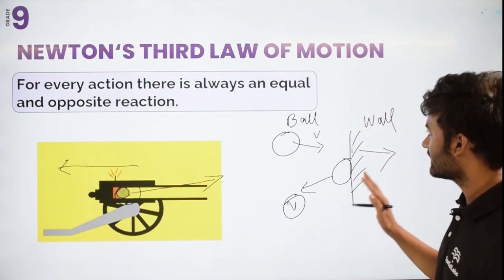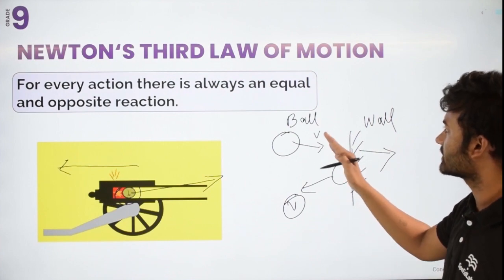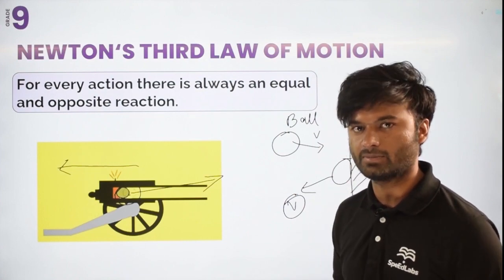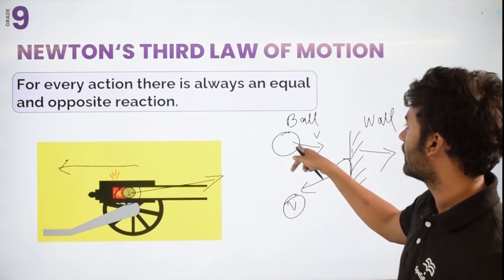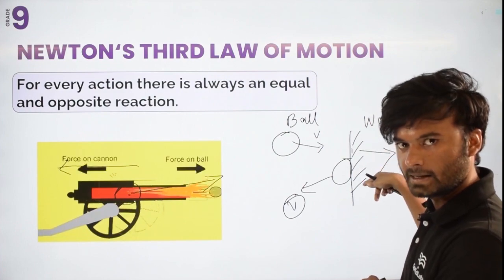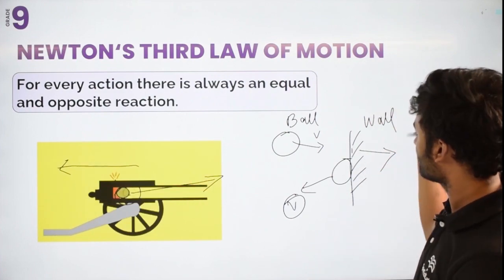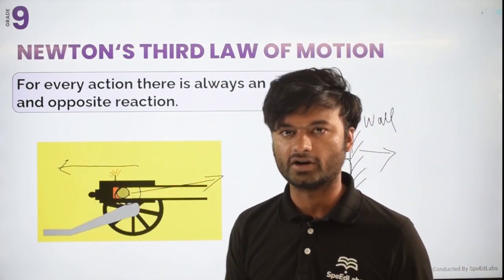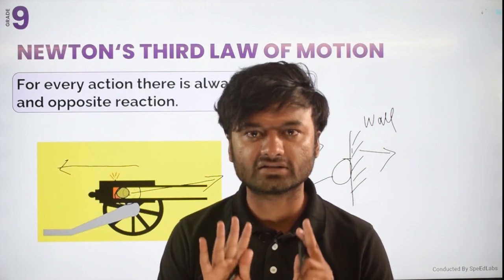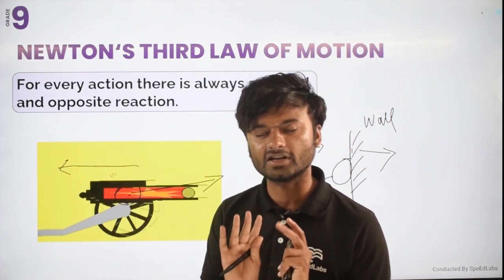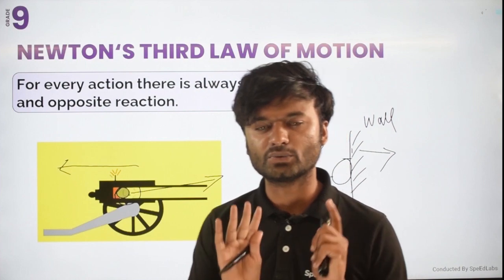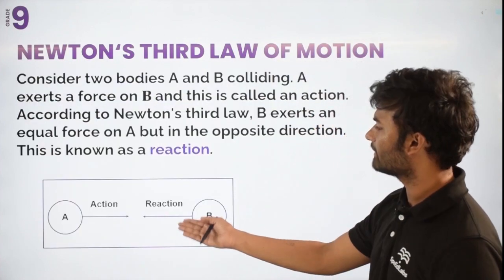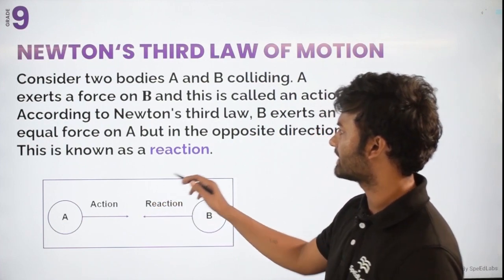Remember one thing also: action and reaction act on different bodies, not on the same body. In this particular example, the ball has applied force on the wall, but the reaction pair is the wall applying force on the ball. So the action reaction pairs act on two different bodies, but their magnitude is equal. This is Newton's third law of motion.